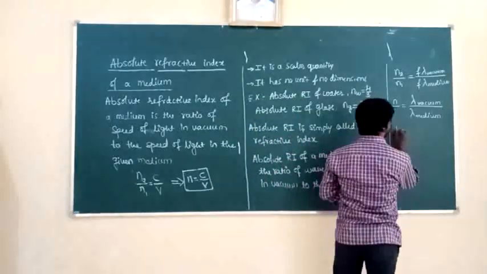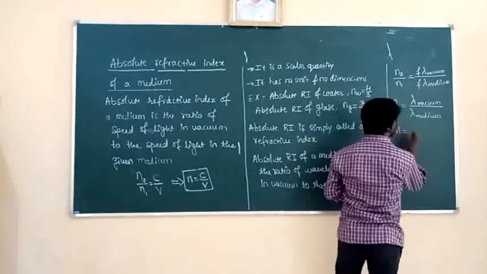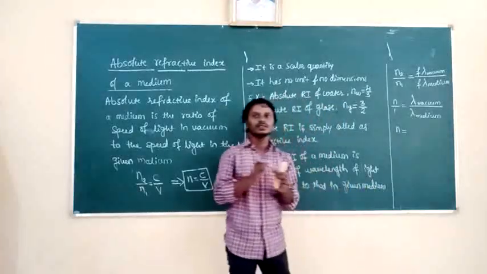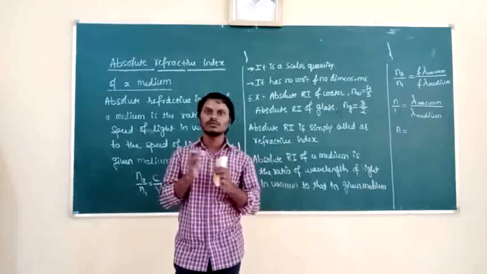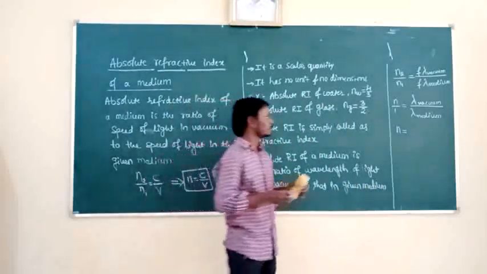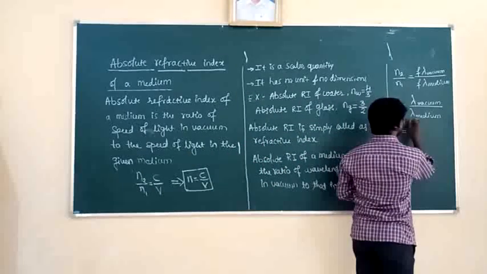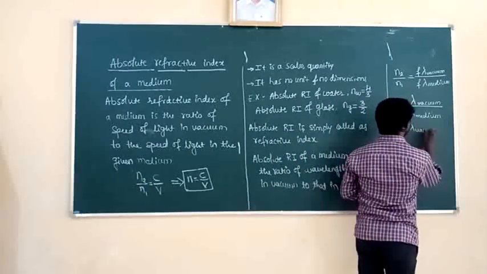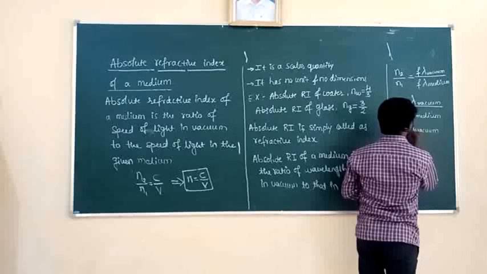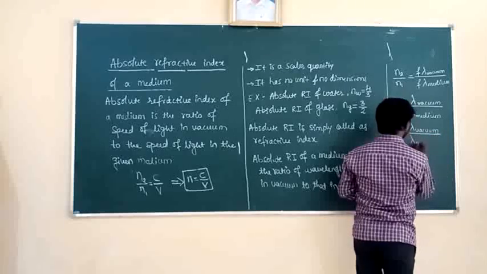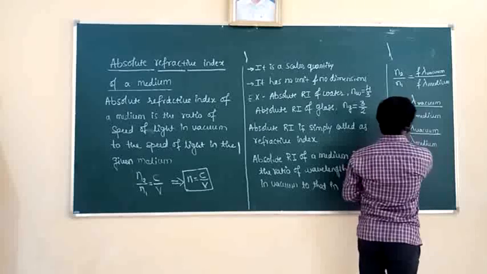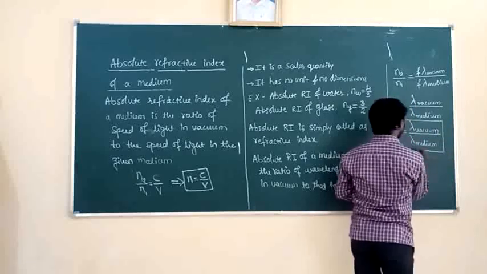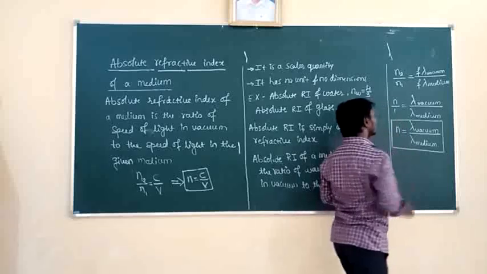Listen here, refractive index is always inversely proportional to speed of light and also to wavelength of light. So n is equal to the wavelength of the light in vacuum to the wavelength of the light in the medium. It is another definition for the absolute refractive index in terms of wavelength.